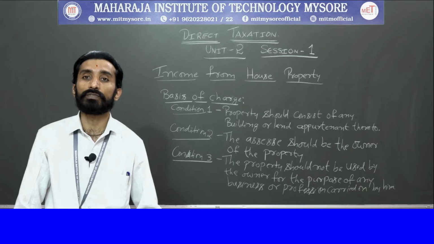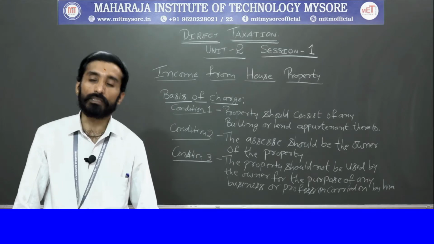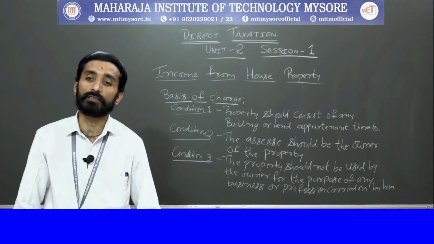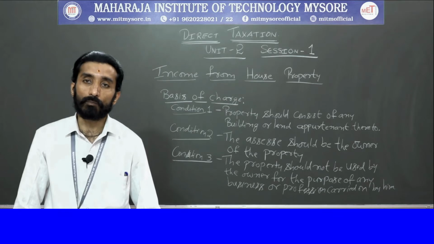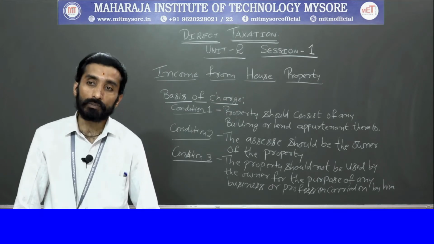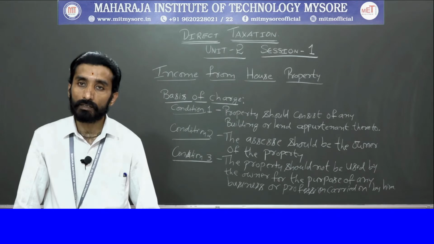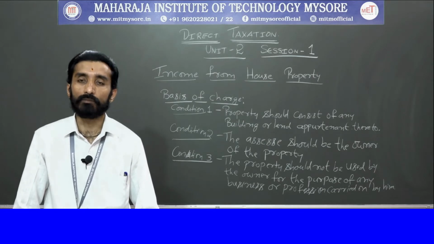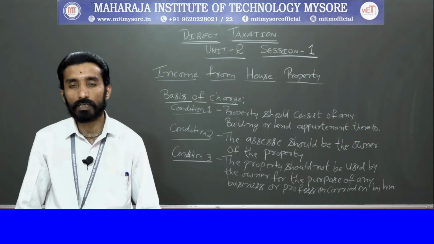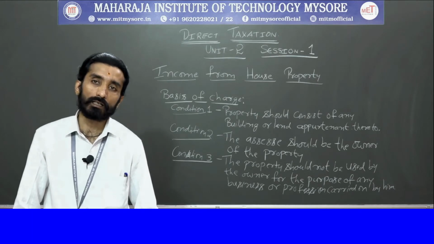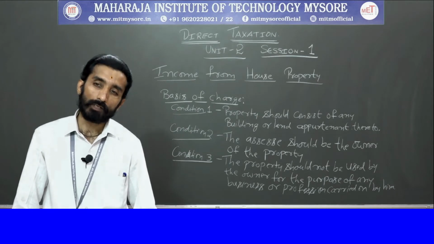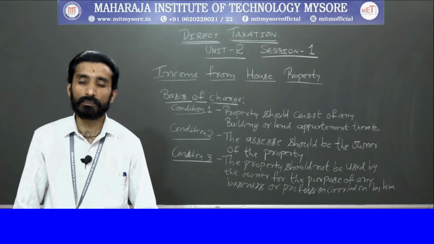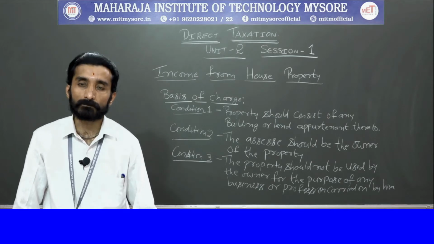Things like this, which are connected with your property or your building, will be considered as part of the building. So the property should consist of any building or land appurtenant thereto, which means a permanent structure should be there and it should also be connected with your property or buildings, right? So this is the first condition.